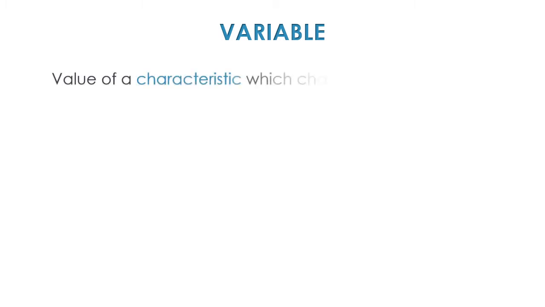Now, before I move further with the topic, let's just recall what is the meaning of a variable. This is something which I taught you guys in the 11th. Value of a characteristic which changes from unit to unit, we call it variable. So basically variable means something which keeps on changing, or a characteristic or a trait which keeps on changing from the unit to unit of the sample or the population.